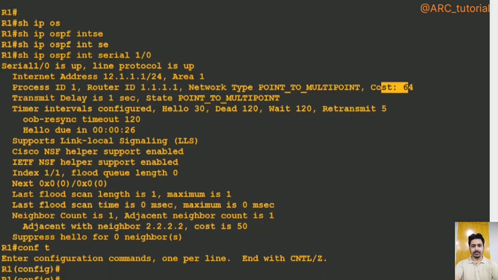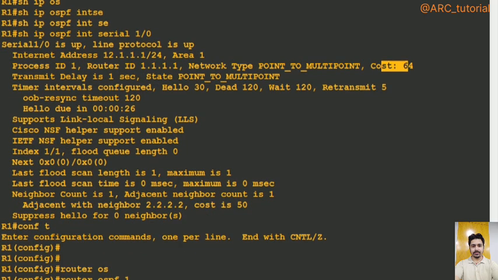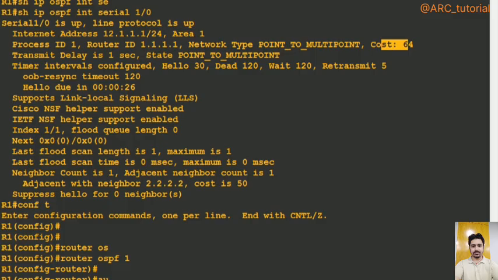So router OSPF 1, and then you can say auto-cost reference-bandwidth, and then you can make it like 100,000, because it is in the form of Mbps actually. If I'm saying only 100, it means 100 Mbps. If I'm saying 1000, it means 1000 Mbps. If I'm saying 10,000, it means 10 gig. If I'm saying 40 gig, then I have to say 40,000.